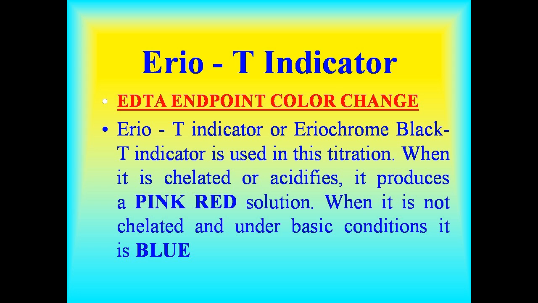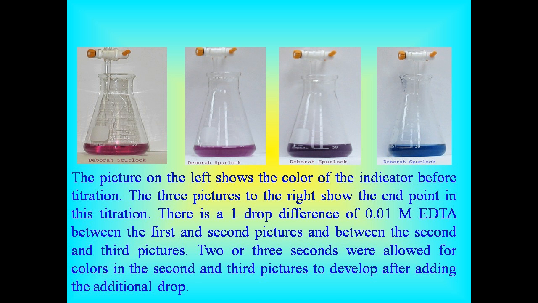Are you interested to know about Eriochrome Black indicator? Yes. Eriochrome Black T indicator is used in this titration. When it is chelated or acidic, it produces a wine red or pink red solution. When it is not chelated and under basic conditions, it is blue. The picture on the left shows the color of the indicator before titration. The 3 pictures to the right show the end point in this titration.